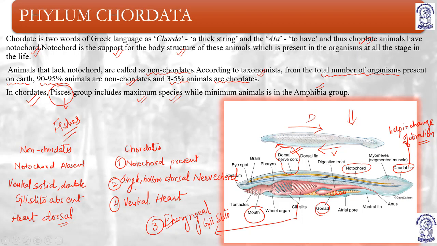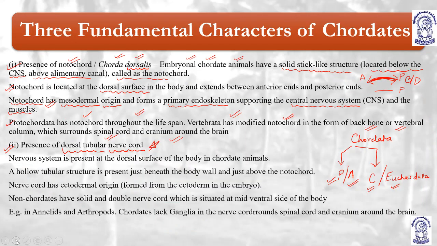Understood? The nerve cord terminates to form the brain, which further has sensory organs like the eye spot, and it further terminates at the posterior side to form myomeres, right? So basically the dorsal nerve cord is supplying from the front portion, meaning the sensory organs, till the last portion, that is the myomeres or the segmented muscles, right? Now the first point was presence of notochord, the second point was presence of dorsal nerve cord.